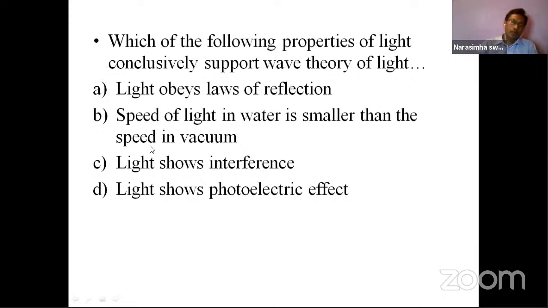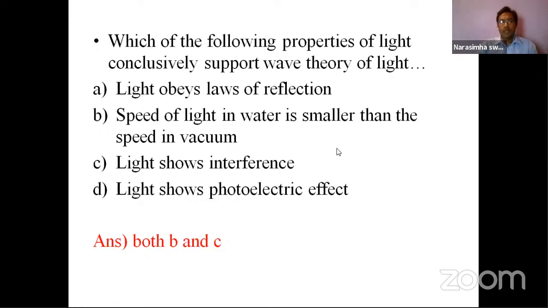Yes, already in the morning we discussed how to describe the concept of light. There are so many theories, and of course we entered the concept in the morning with Huygens' wave theory. We discussed two properties over there. Now among these four options, which one is supporting the wave theory?